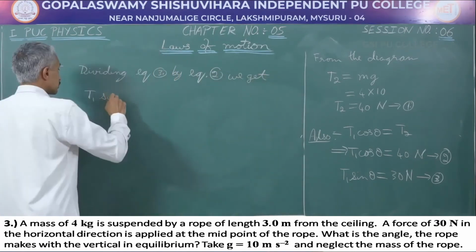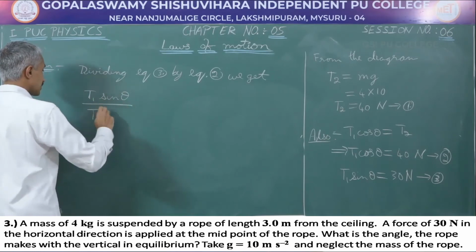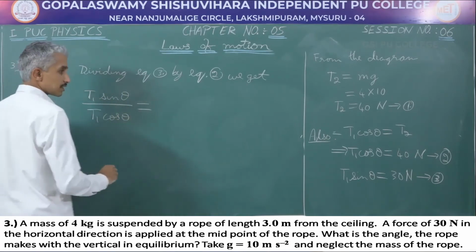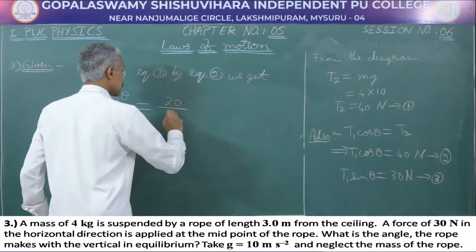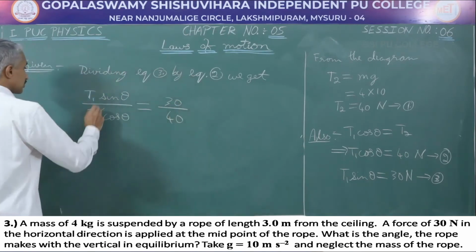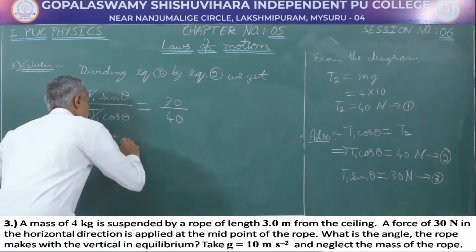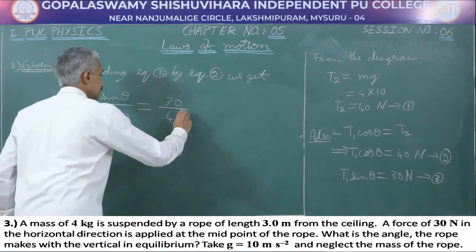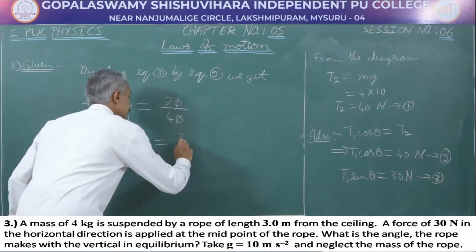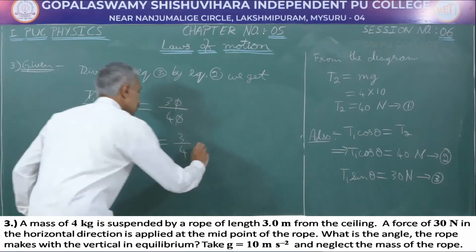We get T1 sin theta divided by T1 cos theta equal to 30 by 40. T1 and T1, the commons can be taken out. Sin theta by cos theta is tan theta, and here we will get tan theta is equal to 3 by 4.